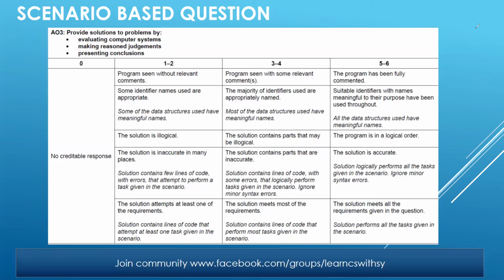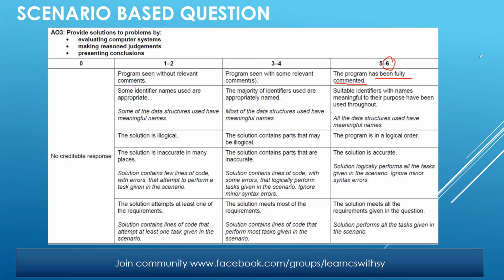Maximum 6. If your pseudocode has been fully commented, very important is you have used the proper commenting structures, whether you are writing pseudocode or you are writing the program.